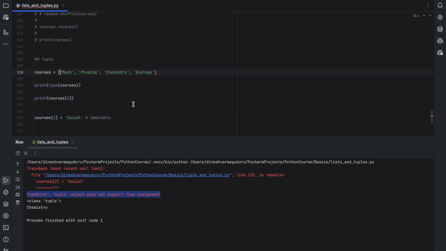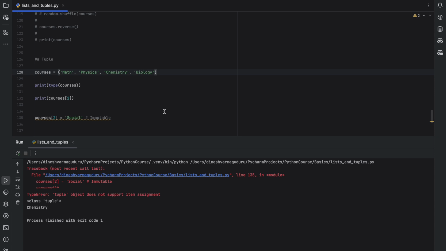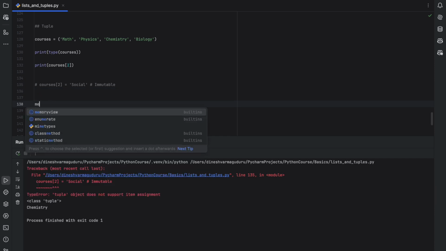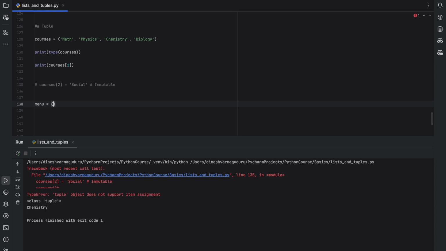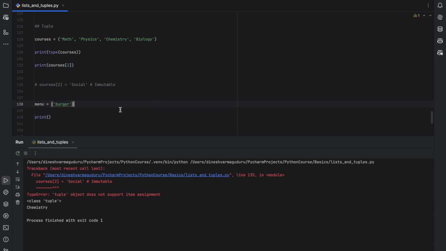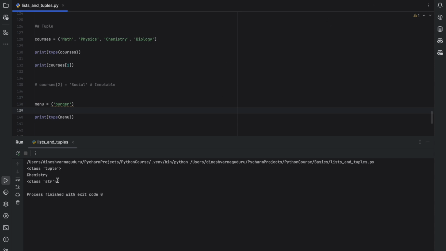But if the same is converted into a list, we can reassign the values within the list. But this is not going to happen in tuple. So that is the basic difference between the list and the tuple. Now there is one important thing to remember when we are creating the tuple. Let's say that we are creating some tuple called menu, and in the menu if we use parenthesis and provide something called burger, and if you print the type of menu, see your menu only has one item, and it will print as string.